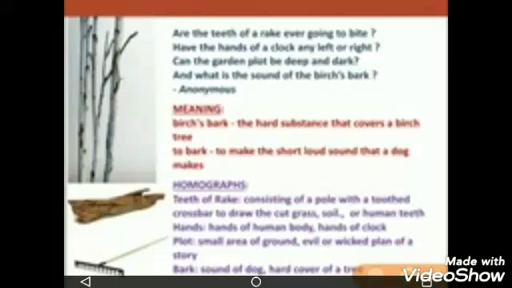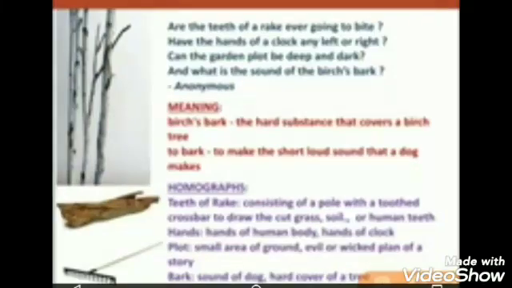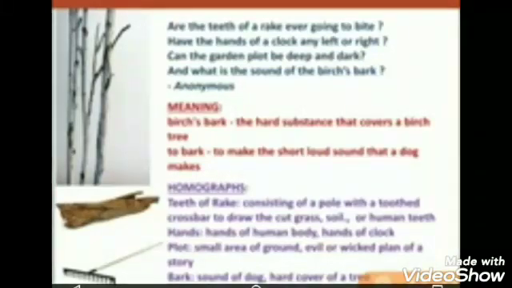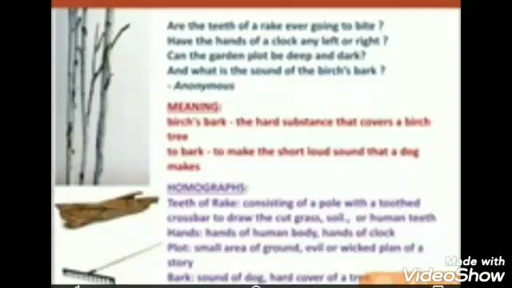In the third line of this stanza, the poet says, can the garden plot be deep and dark? The word plot has two meanings. The first meaning of plot is a small area of ground, and the second meaning of plot is an evil or wicked plan of a story.